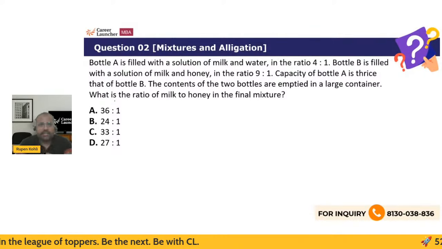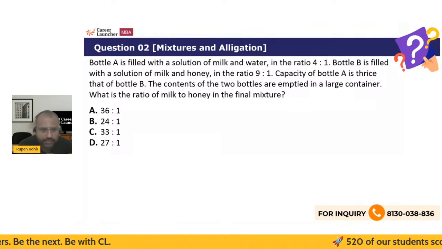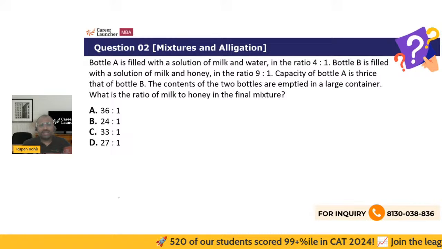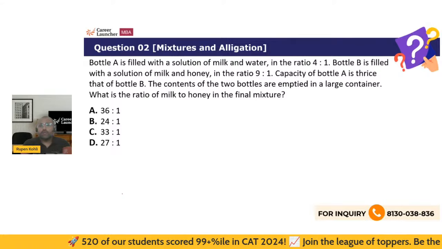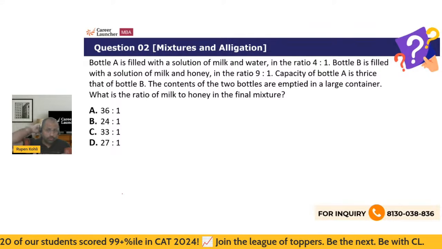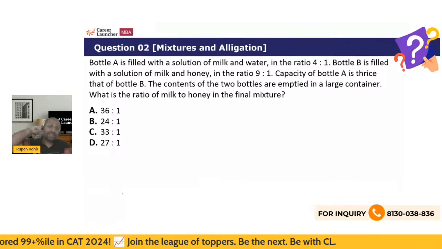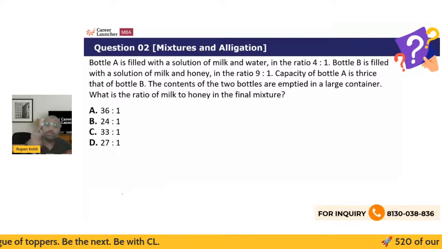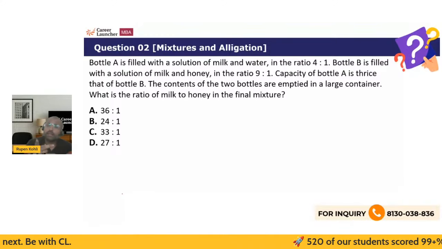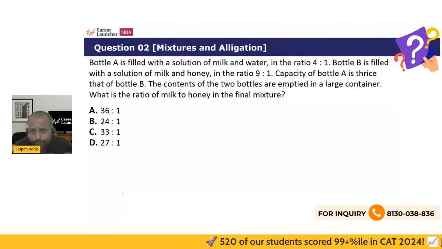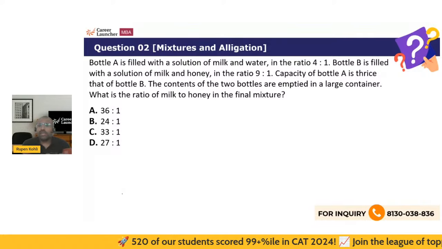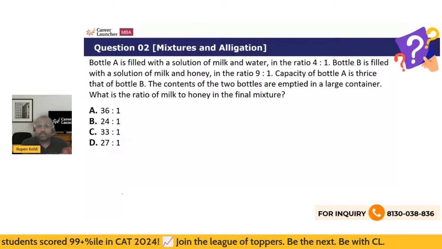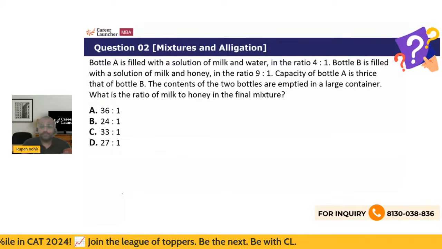Okay, mixtures and alligation. Let's see. Bottle A is filled with a solution of milk and water, 4:1 ratio. Bottle B is filled with a solution of milk and honey, 9:1 ratio. Three things are involved, not two things, because the first solution is milk water. The second is not again milk water, but something else, milk and honey. Capacity of bottle A is thrice of bottle B. The contents are emptied in a large container. What is the ratio of milk to honey?